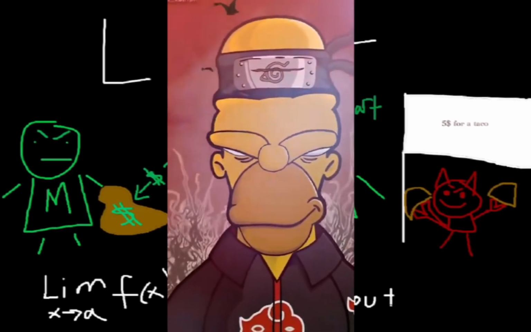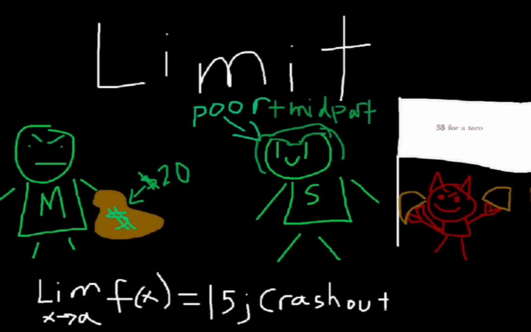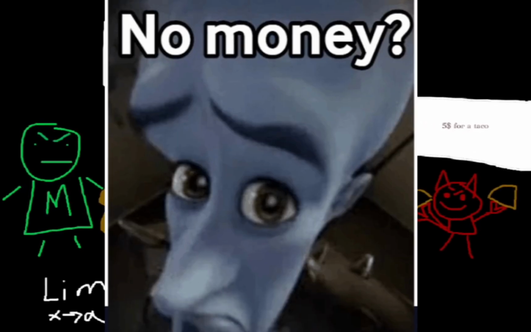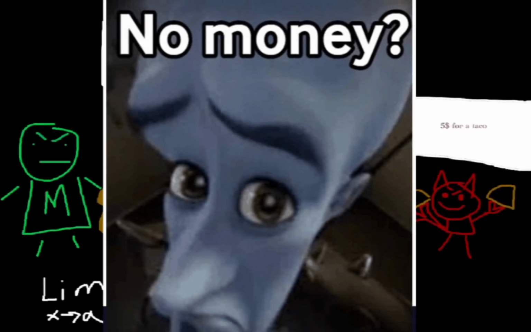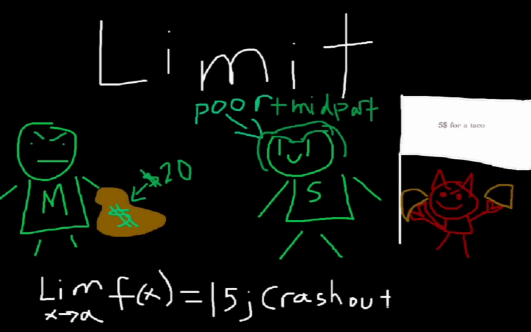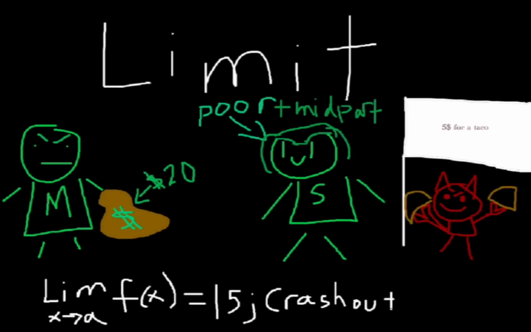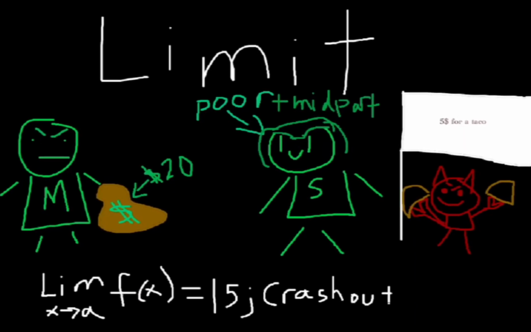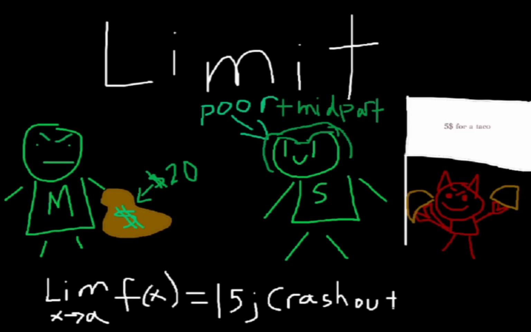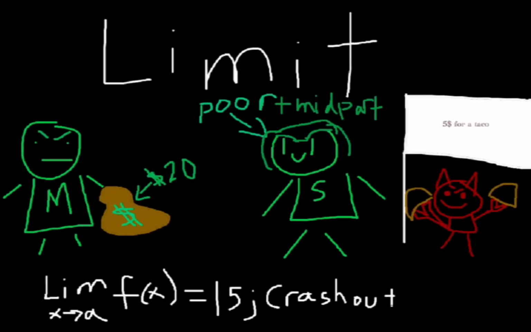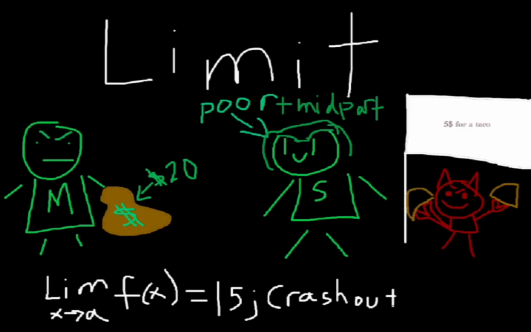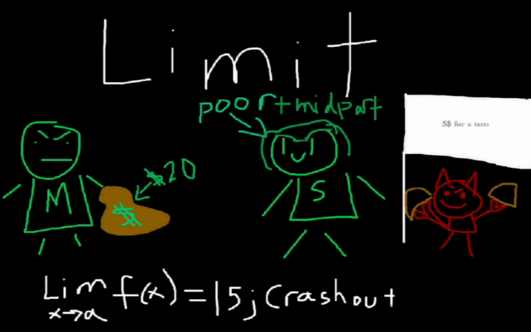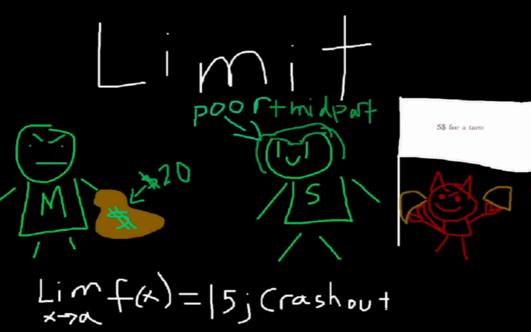So what should Simon do? Well, Simon in this case, like a poor kid, is still requesting money, but he's going to request less and less. So what Simon does is play it safe, and he asks for only $2.50. He's been decreasing his requests more and more, and he's trying to see how much of a difference it makes in Matt getting more and more angry. So he asked Matt for $2.50 to buy what?